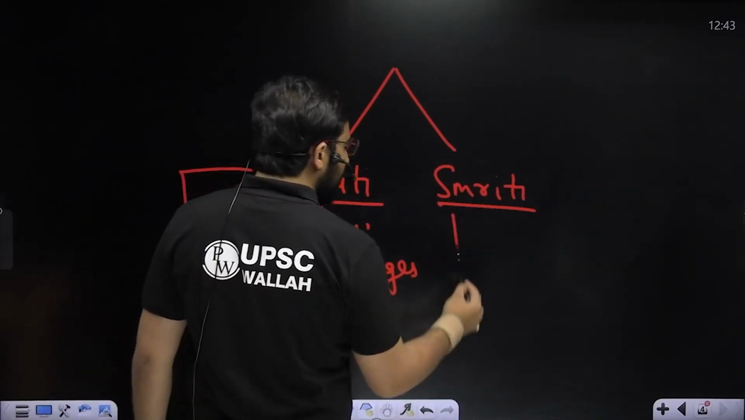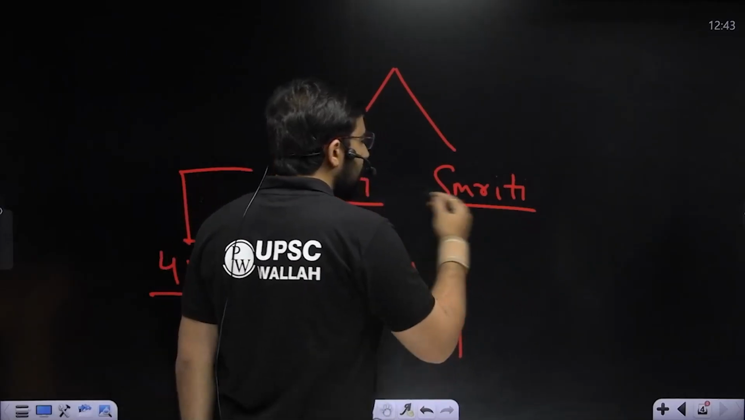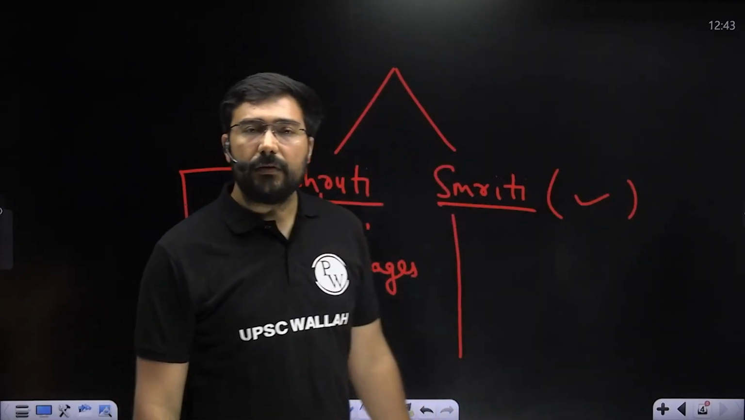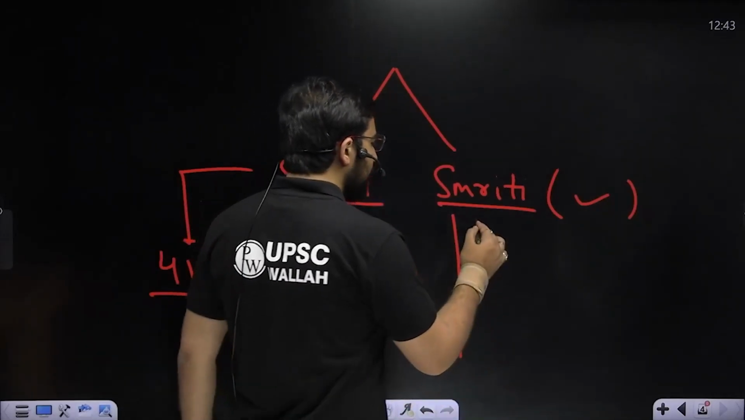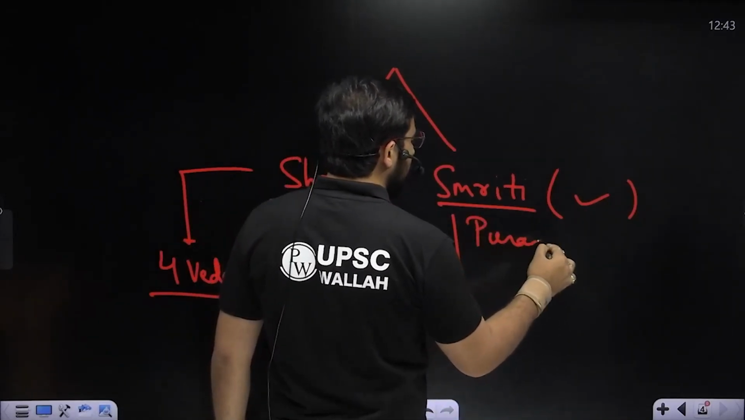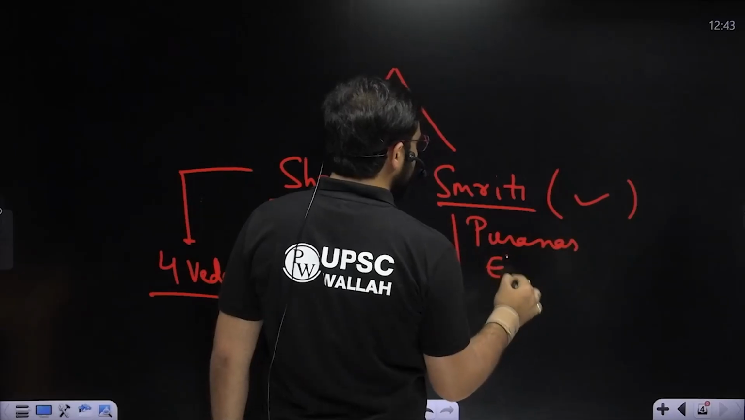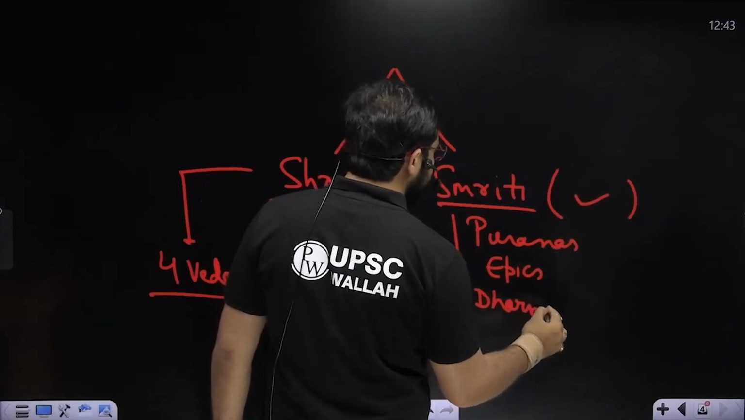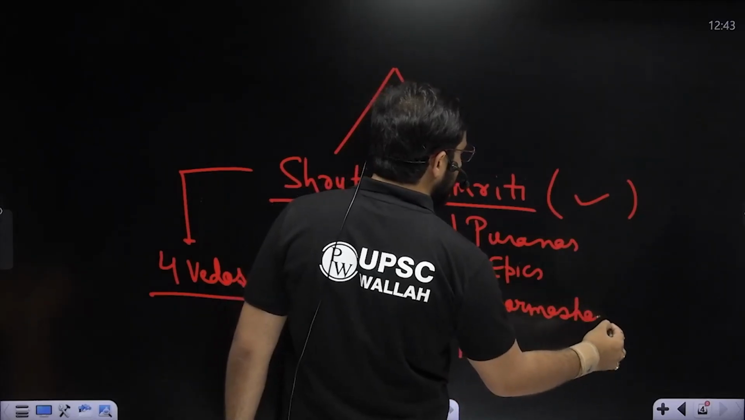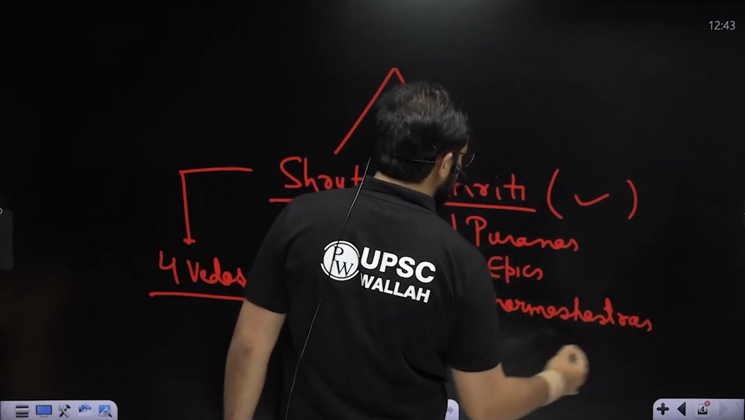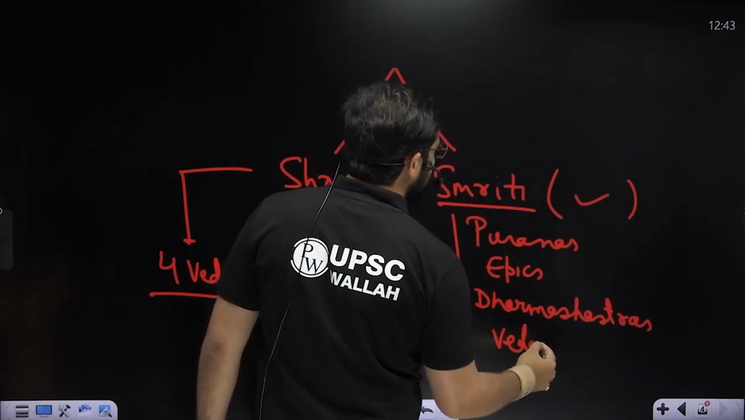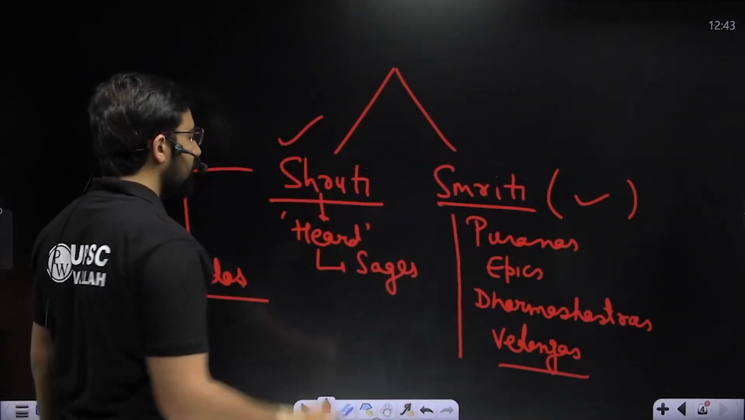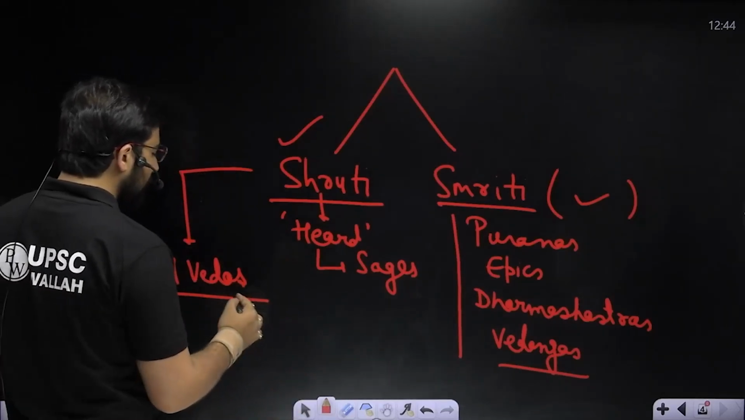Smriti has everything else. Whatever has been written is considered the work of human beings, and that includes Puranas, epics, Dharma Shastras, and Vedangas. So it is very clear, the first tradition that we have is Shruti, and the Upanishad is a part of this.